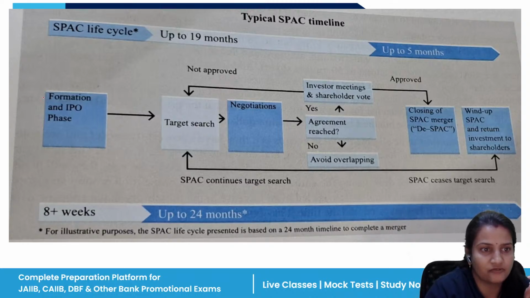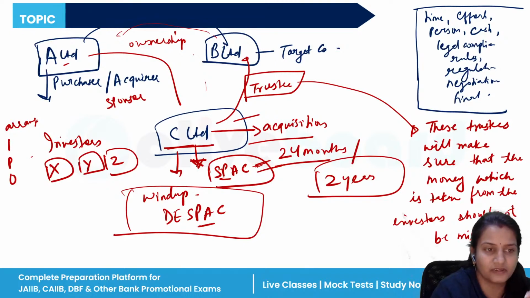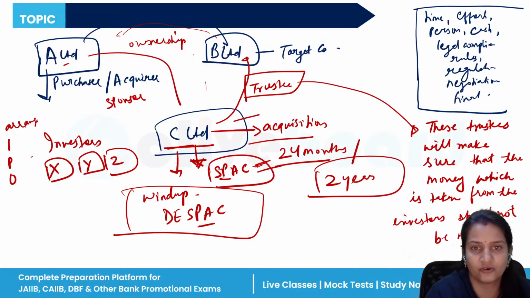For the formation and IPO phase, the investors raise money through an IPO, and they need a few days or months to raise the money. Once they have raised it, they give it to C Limited, the SPAC company, which uses the money for the acquisition of B Limited. So all this process takes a lot of time, about 18 to 24 months.